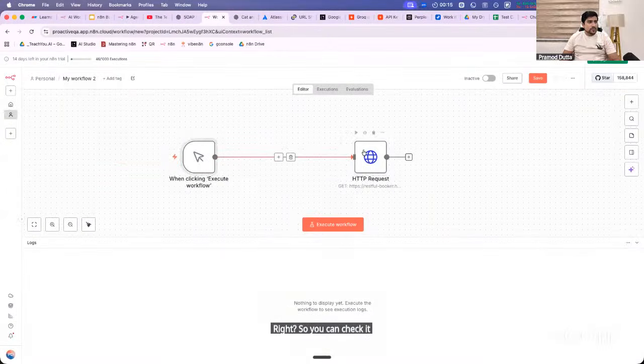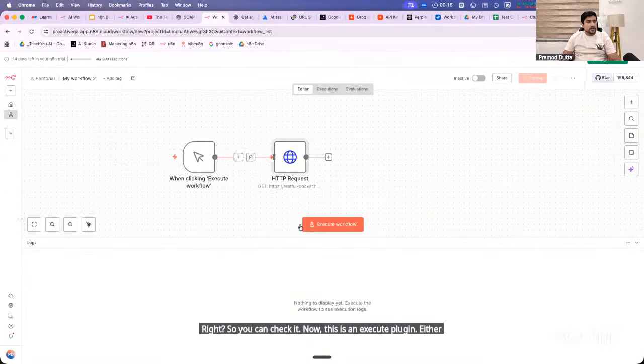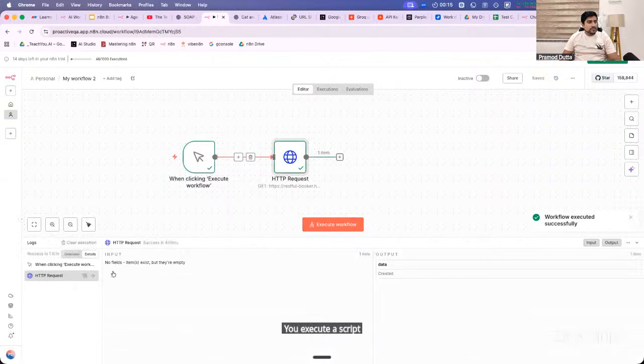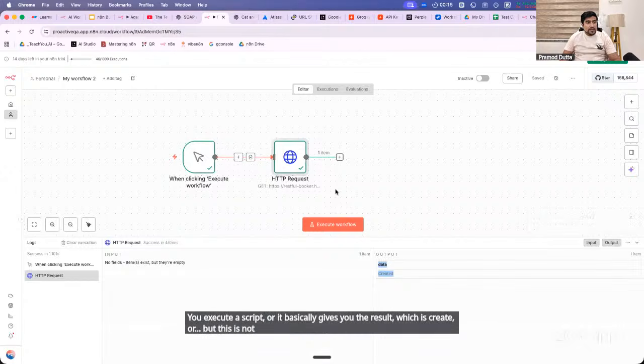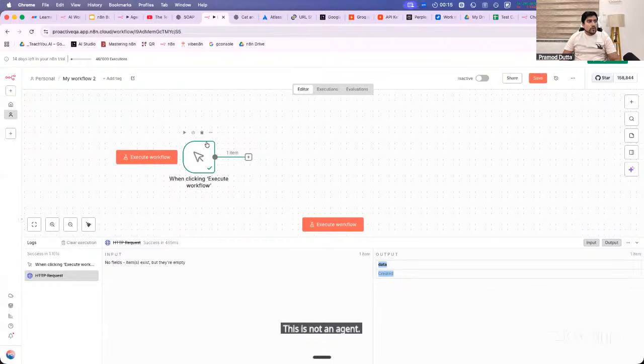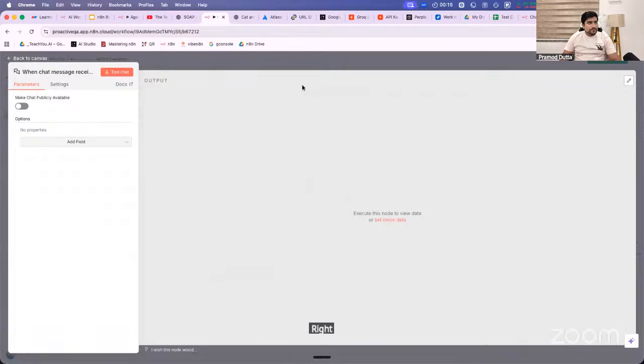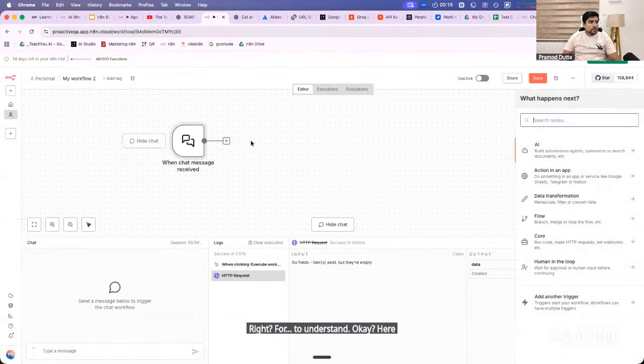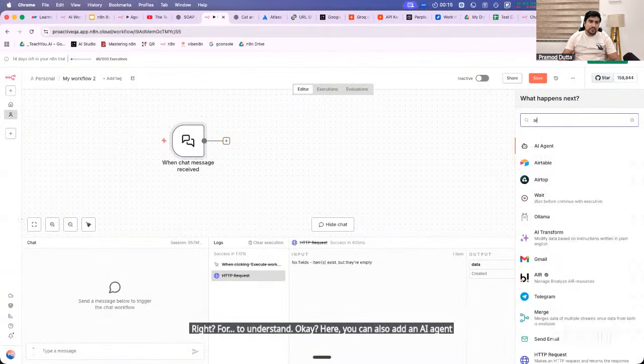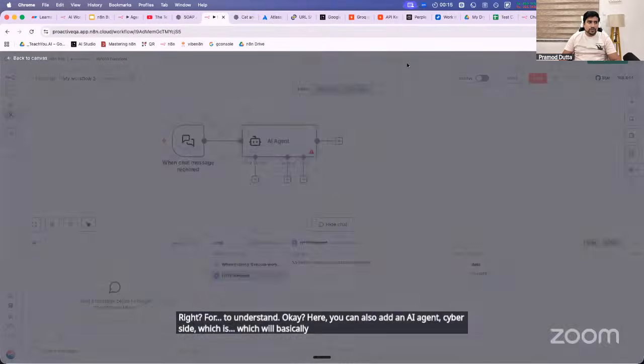Now you either use it directly, or execute a script, and it basically gives you the result, which is Created. But this is not an agent. It is just a request. What you should do is add a chat for understanding. Here you can also add an AI agent side by side, which will basically think and give you the results. Clear?